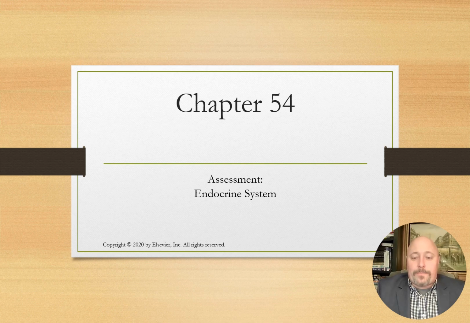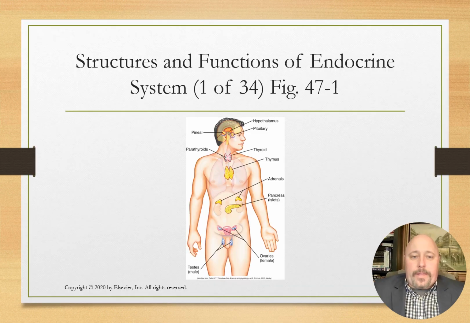Chapter 54, the Endocrine System. Here in Figure 47-1 from the text, we show the location of the major endocrine glands. The parathyroid glands lie on the posterior surface of the thyroid gland.